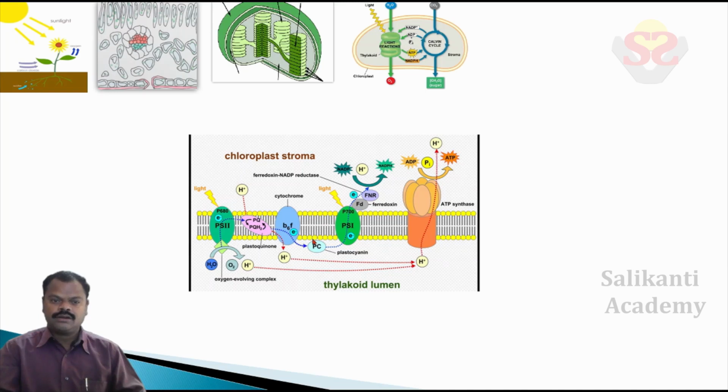For getting the electron, sequential chemical reactions take place. Due to the sequential chemical reactions, water molecule photolysis takes place. The water molecule is ruptured and divided into H plus and OH minus ions. Then oxygen is released through stomata, and due to sequential reactions of the H plus ions, ATP is formed and NADPH is also formed. All this takes place in grana.